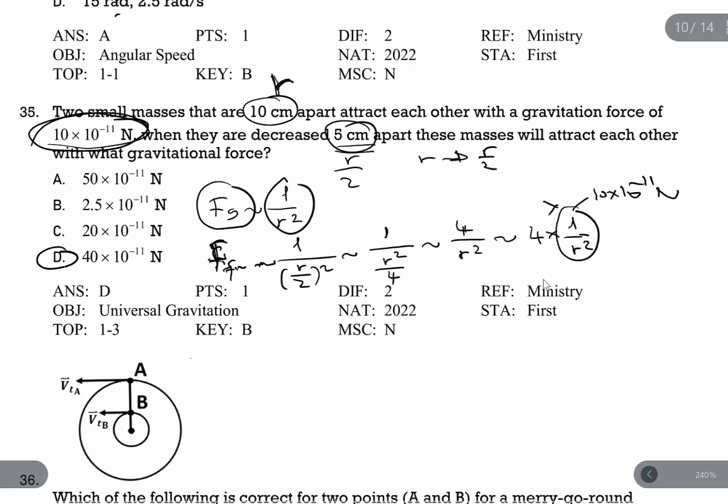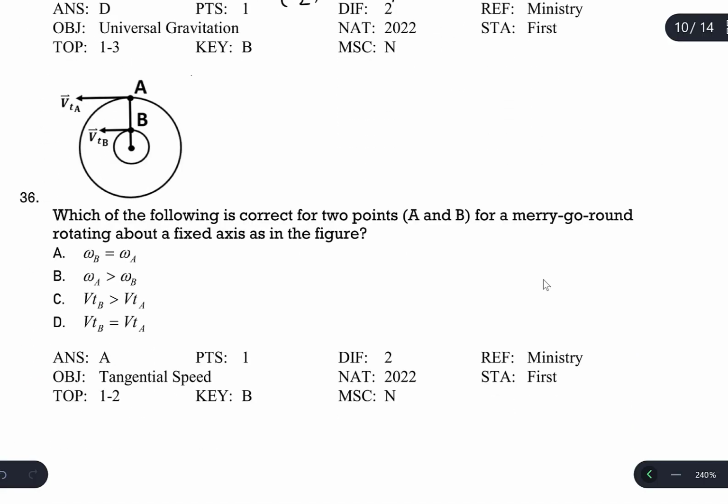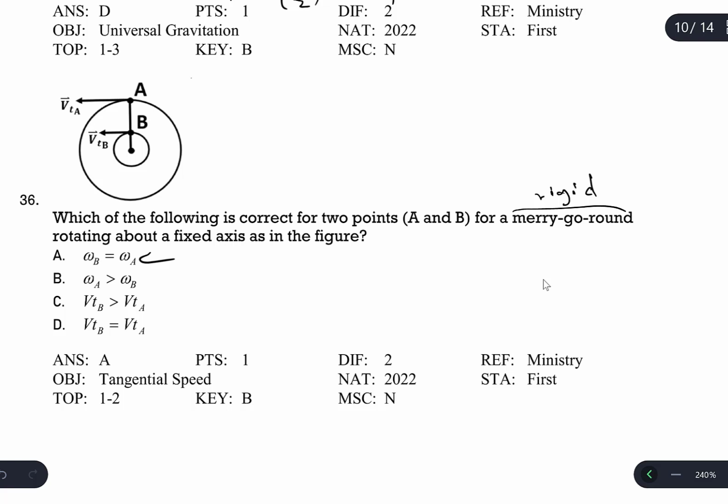And question number 36. Which of the following is correct for two points A and B on a merry-go-round rotating about a fixed axis? A merry-go-round is a rigid object. For a rigid object, every single point on the object will have the same angular displacement, same angular speed, same angular acceleration. So angular quantities are the same. So omega A and B are the same. Yes, A is correct.